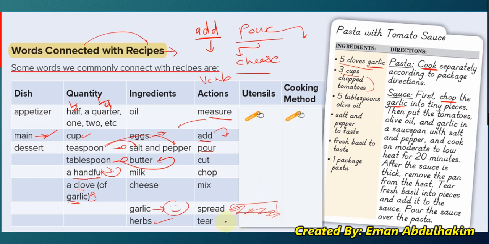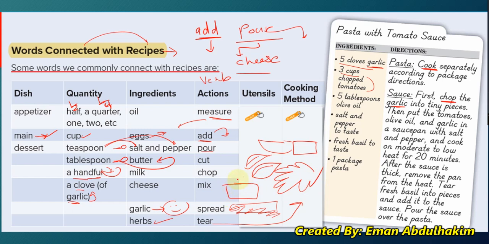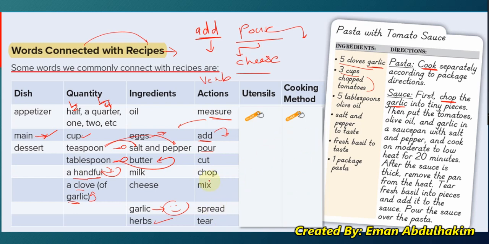Okay, we'll spread it. And we have the verb or the action tear. What do we tear normally? We have some herbs like the basil. We don't want to chop it with the knife. So when we tear things, do we use a knife or do we use our hands? Like when you have a paper and you tear it, do you cut it with the scissors or you tear it with your hand? Think about it. You're very smart and I know you'll get the answer. Yep, tearing is using the hand to cut things.